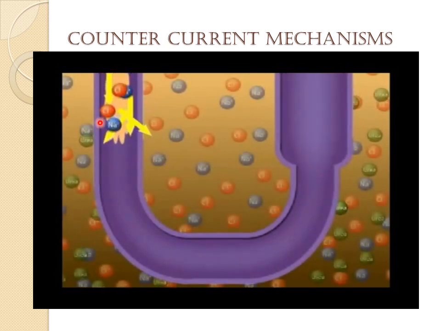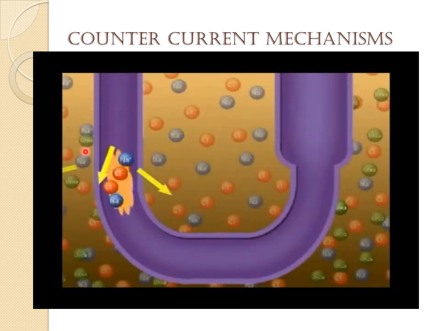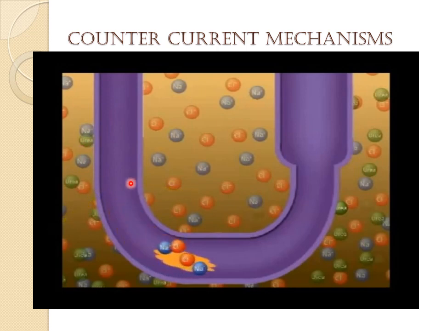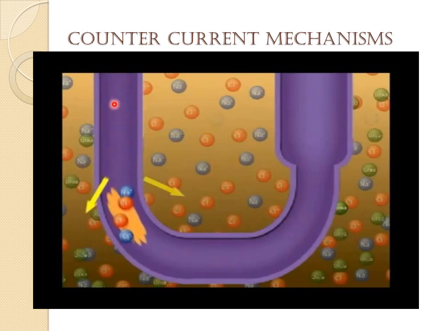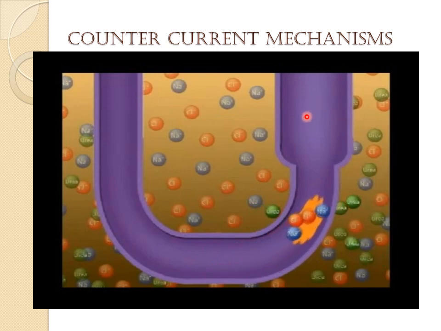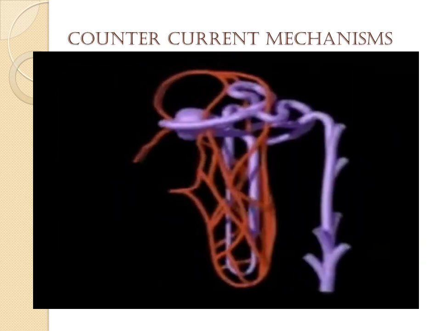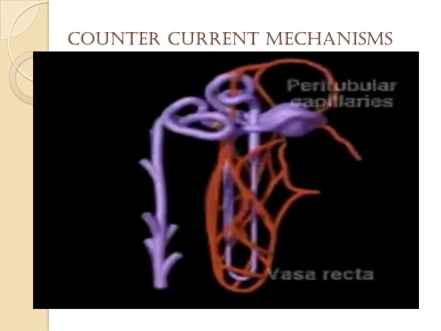Then comes the thin descending limb that is permeable to the water only, yellow shows the water, not to the solute. So solutes are being transported to the ascending limb where they will be reabsorbed again. And with this there is also secretion of the urea here. This green ball shows the urea. So water reabsorption here and a lot of solute reabsorption from this portion. Ultimately this will increase the osmolarity of the medullary interstitium. So this was the countercurrent multiplier.